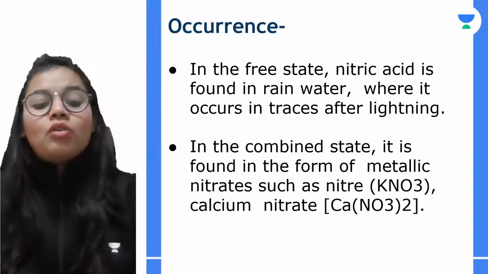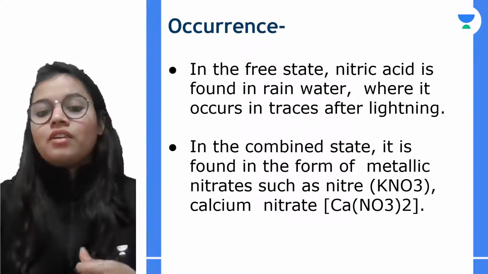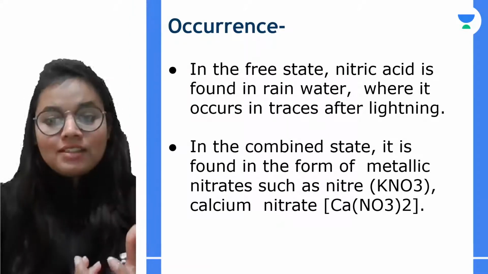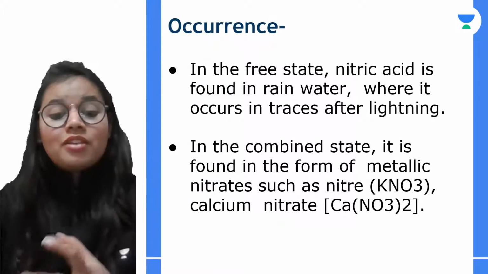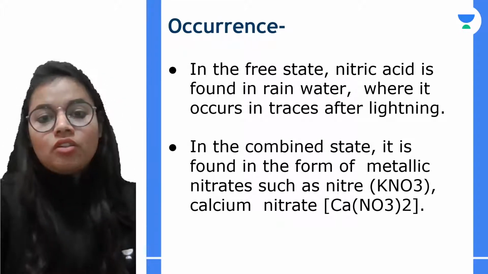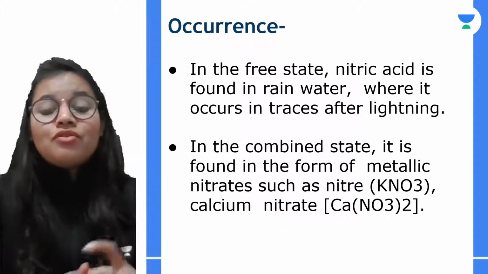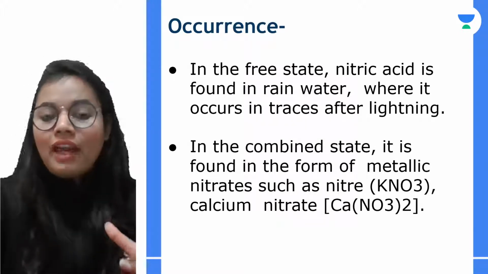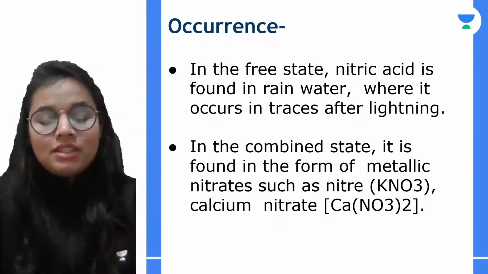Okay, talking about the occurrence of nitric acid, it is found in the atmosphere in the free state in the form of nitric acid in rainwater. I'm very sure you all have heard about acid rain, right? This is one of the constituents of acid rain. Now how is it found in acid rain? It is found in rainwater when lightning happens, thunder and lightning, then it is formed. How it is formed we will be seeing right now.